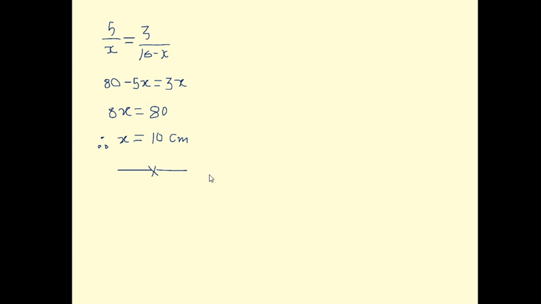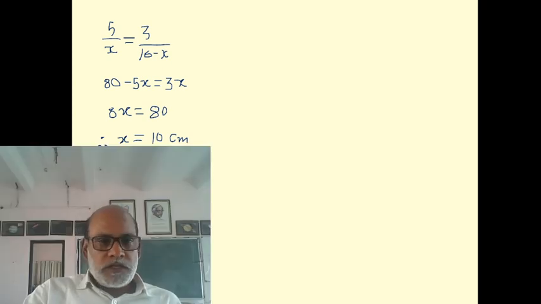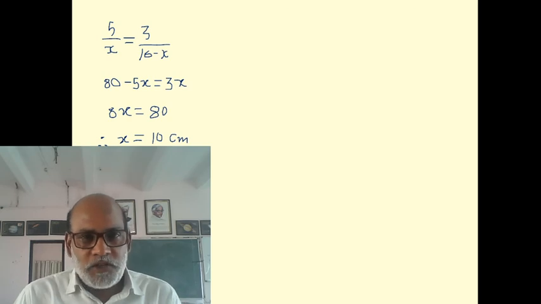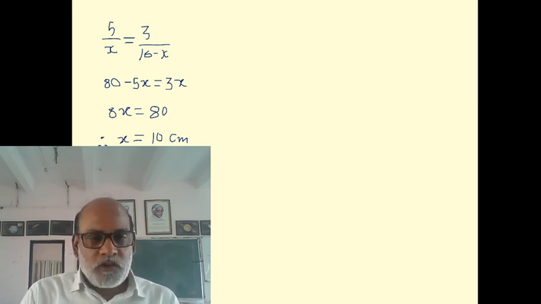This x is taken from charge q1, therefore we can say that the electrostatic potential will be 0 at a point which lies at 10 centimeter from the first charge, that is q1. Okay, so here we have just seen the concept of electrostatic potential due to a point charge. Also we have seen the superposition principle. Generally numerical examples occur on the superposition principle.